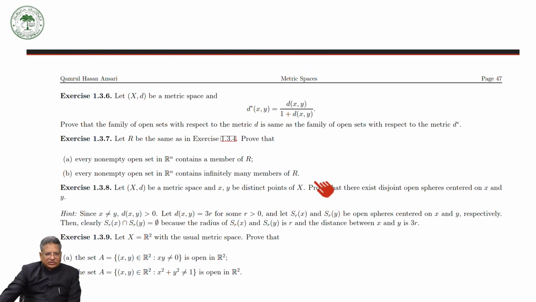You can see that this set is open, this set is open, the empty set is open. This I have mentioned, and this set is the open ball, with respect to D and D star they are the same.